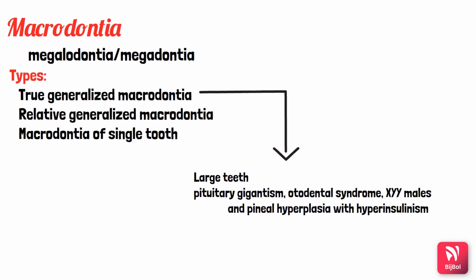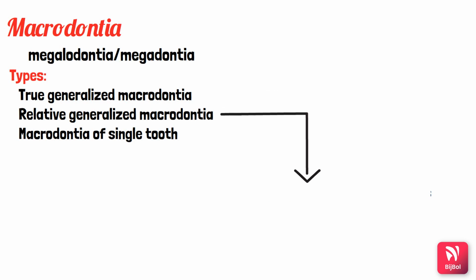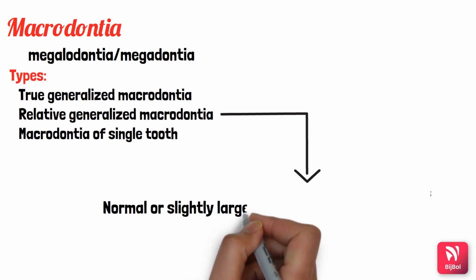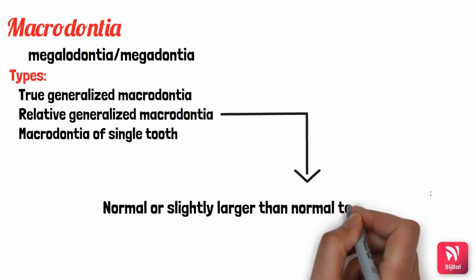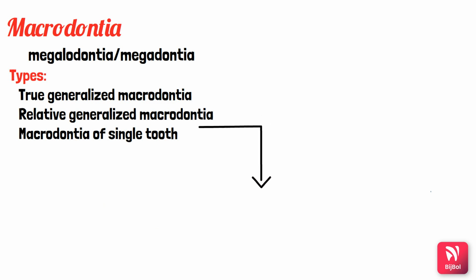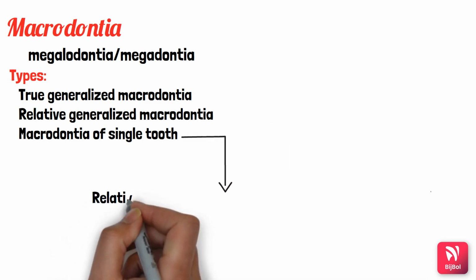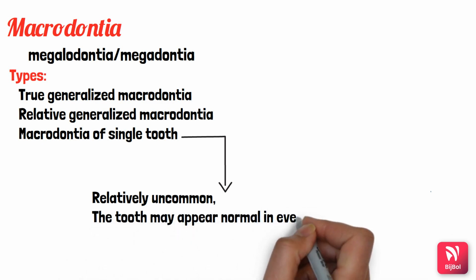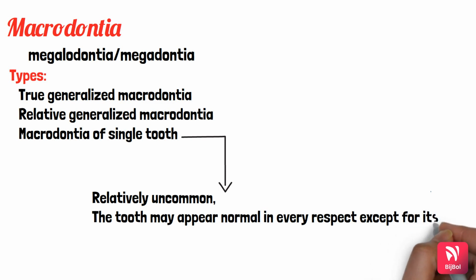Whereas relative generalized macrodontia, here the size of the tooth will be normal only, but they are present in relatively smaller sized jaws, that is micrognathia. And next, moving on to macrodontia of single tooth, it is a very uncommon situation. Here the tooth will appear normal except for its size.